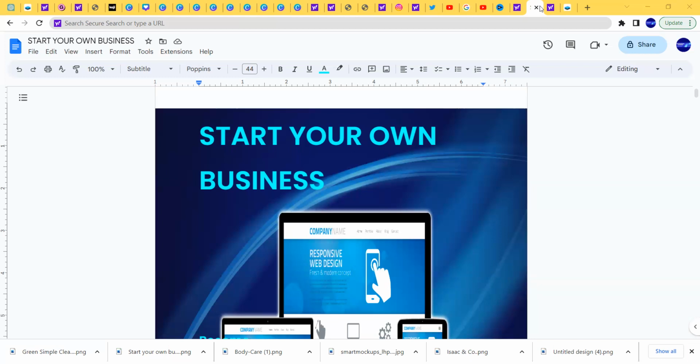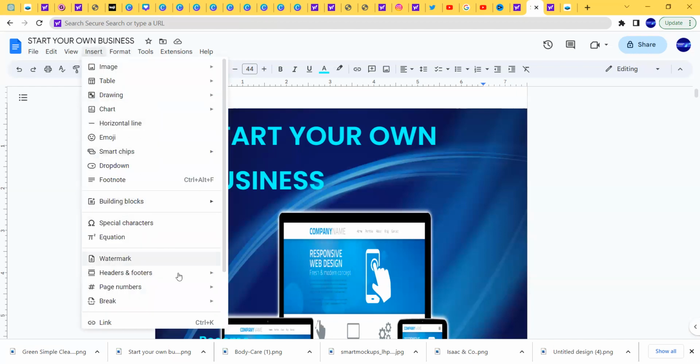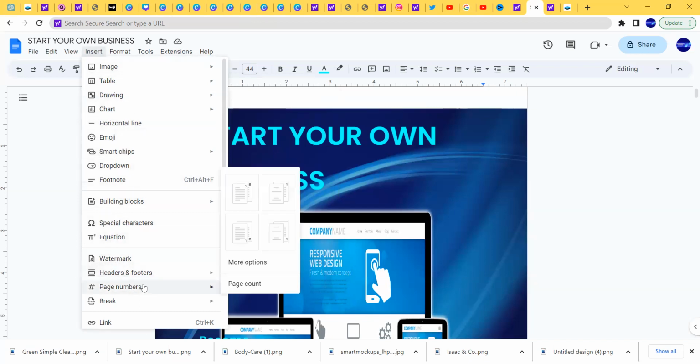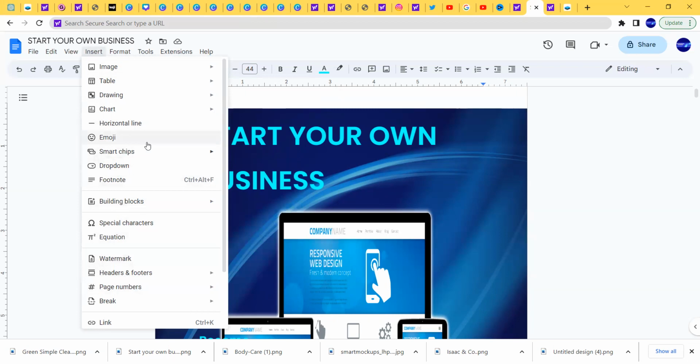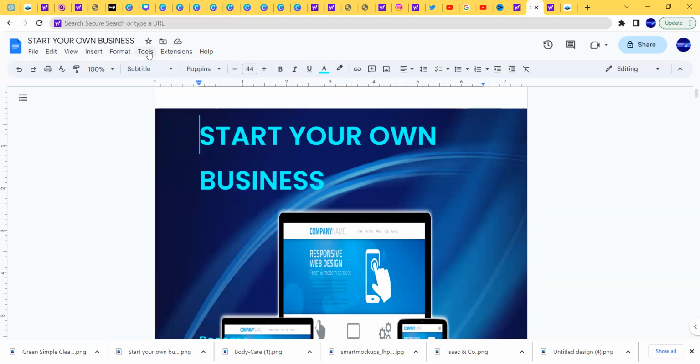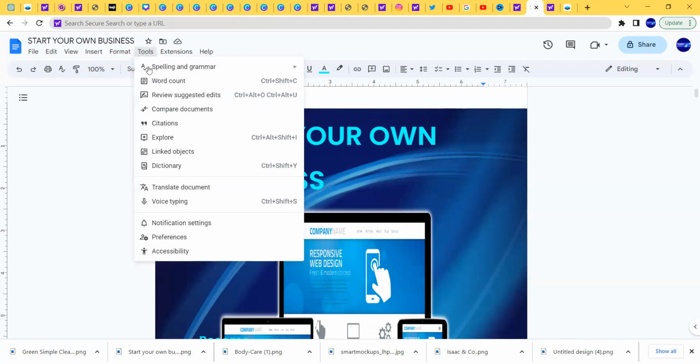I want to show you this is Google Docs, guys. It is very simple to create. You see, everything you want, you can insert: charts, tables, and images. Everything you want is here already. You just click it, and also you promote here, and also tools.